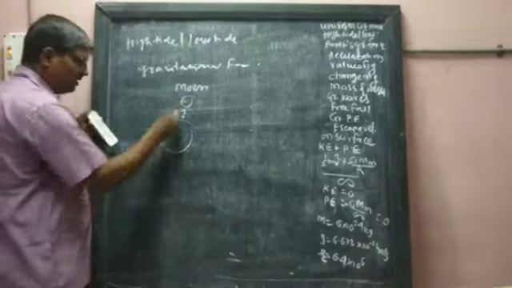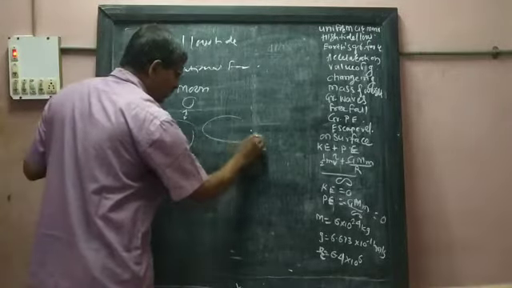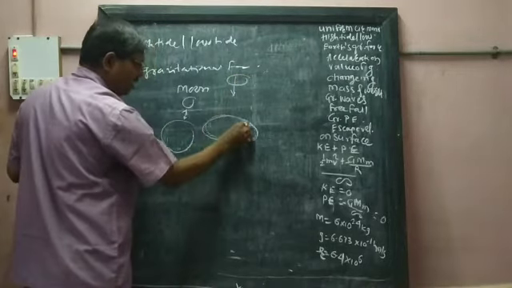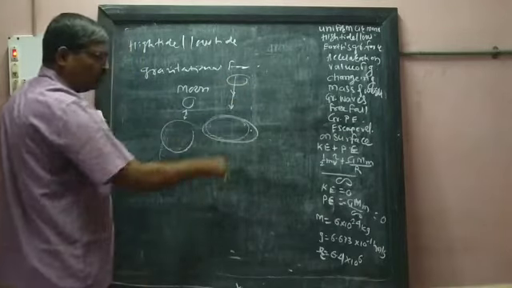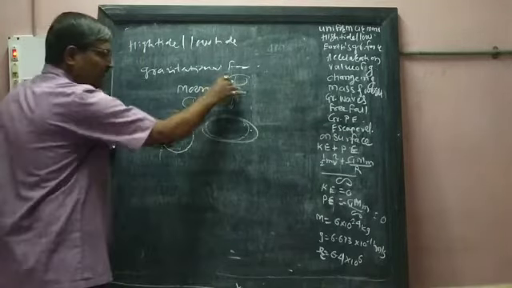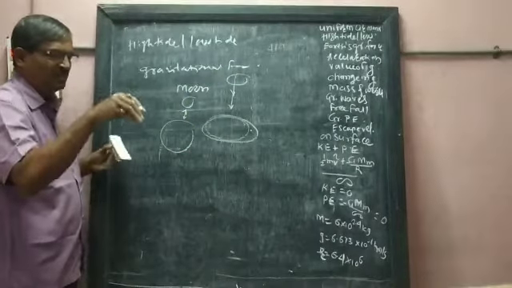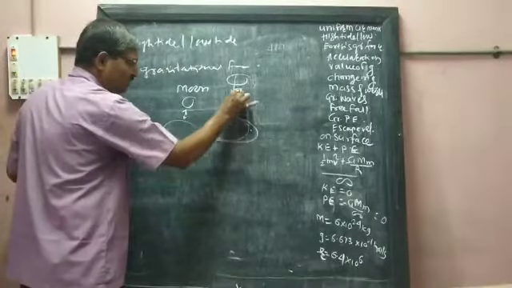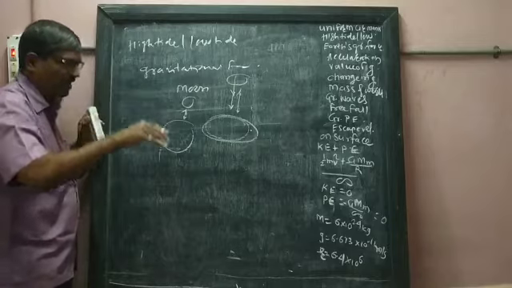When the distance is low, means when the ocean water comes directly under the moon, then the moon exerts more gravitational force, because if the distance is low, then more and more gravitational force acts on it.